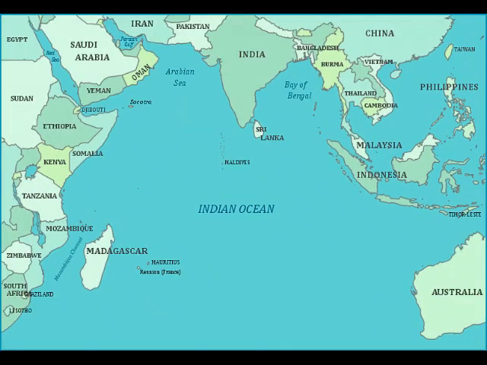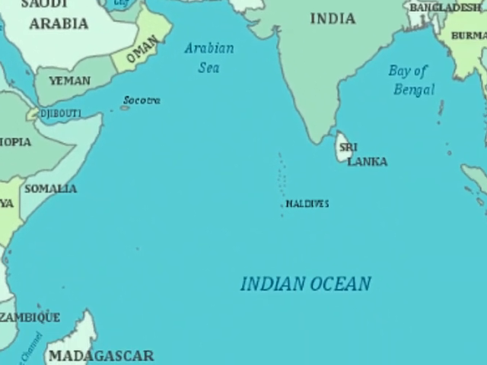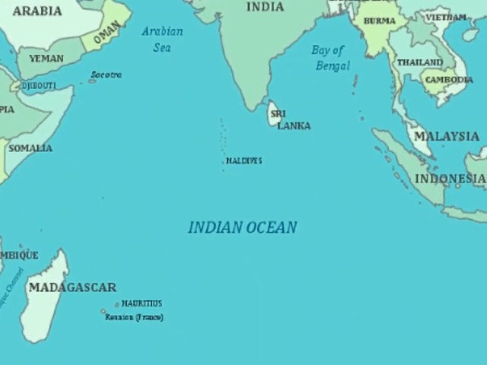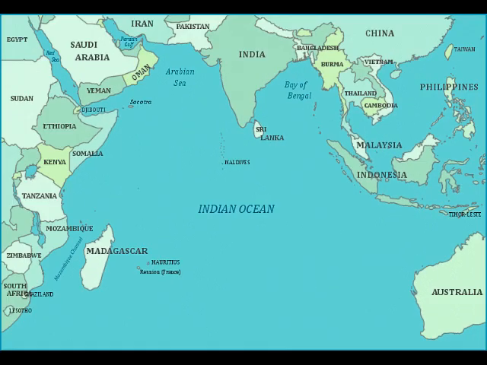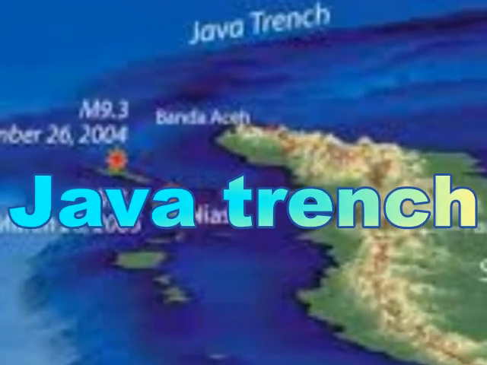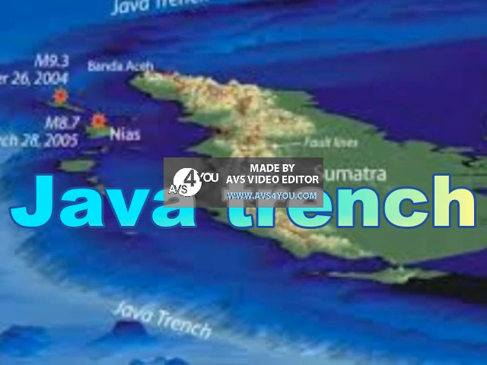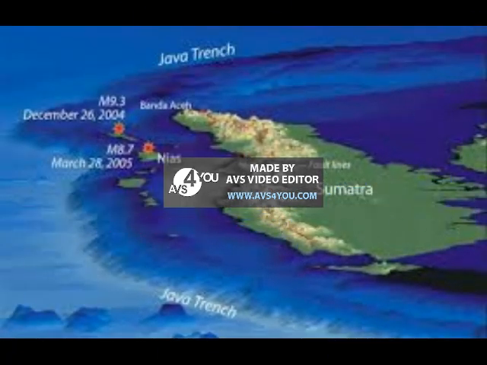There are some important marginal seas of the Indian Ocean: the Bay of Bengal, the Arabian Sea, the Persian Gulf, and Red Sea. The Java Trench is the deepest point in the Indian Ocean.